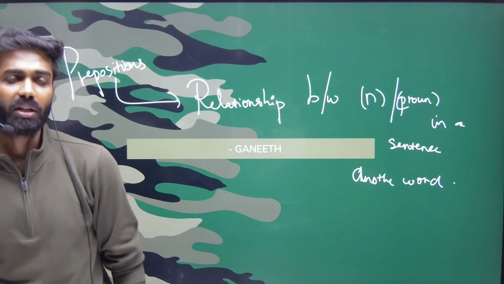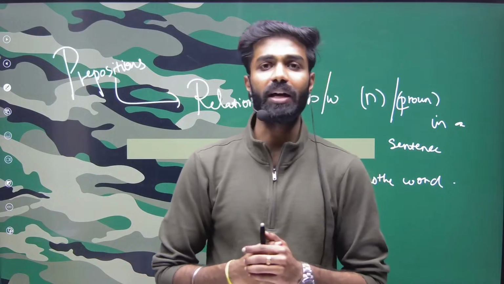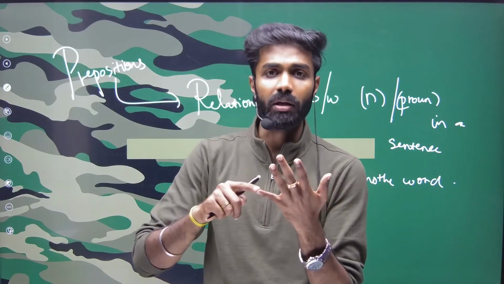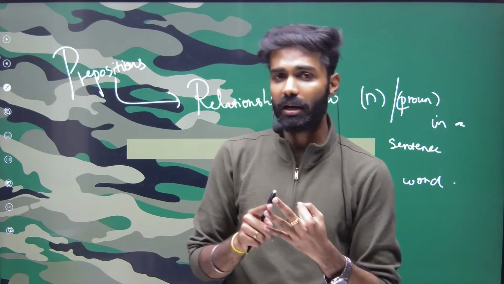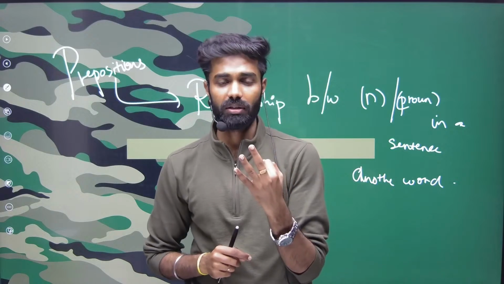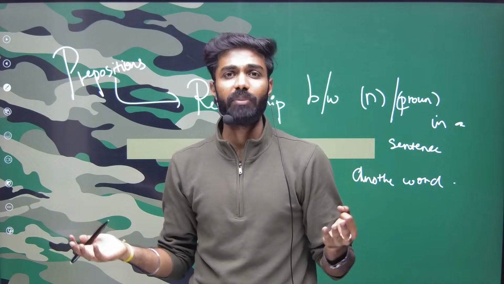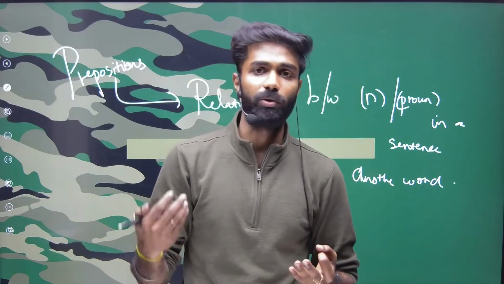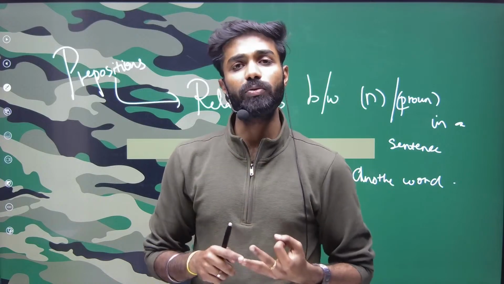And we have different types of prepositions. What are the types? Prepositions of time. We have five primary examples: in, on, at. In is used for larger times like decades, centuries, years, months, seasons. On is used for days.